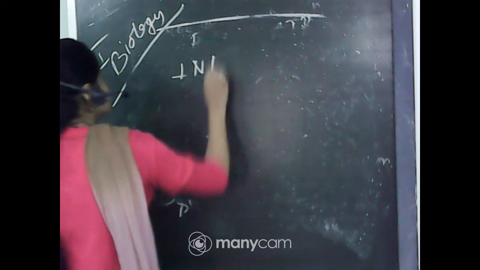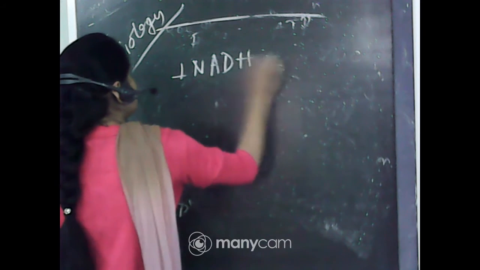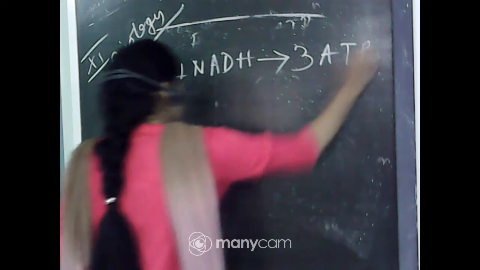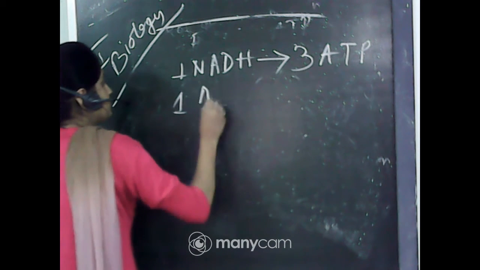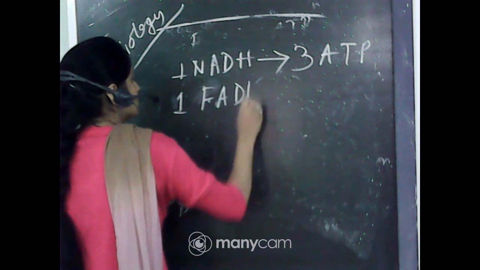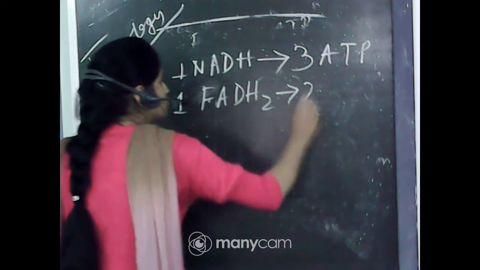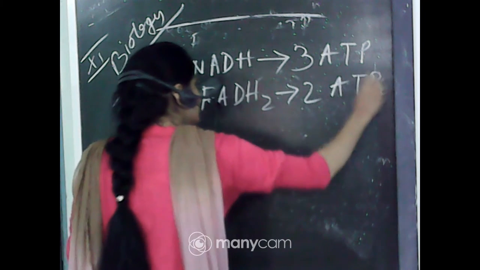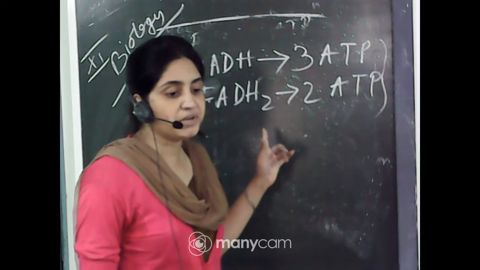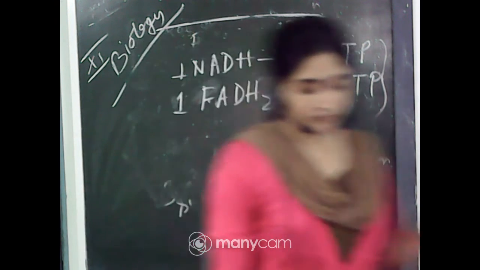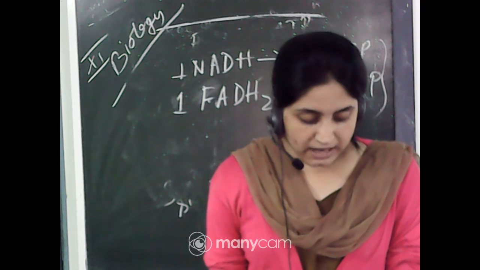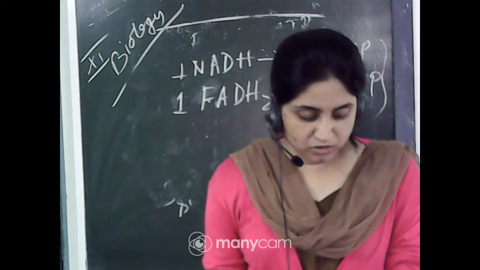One NADH produces 3 molecules of ATP and 1 molecule of FADH2 produces 2 molecules of ATP. Okay, that occurs in the electron transport chain in the inner membrane of the mitochondria.